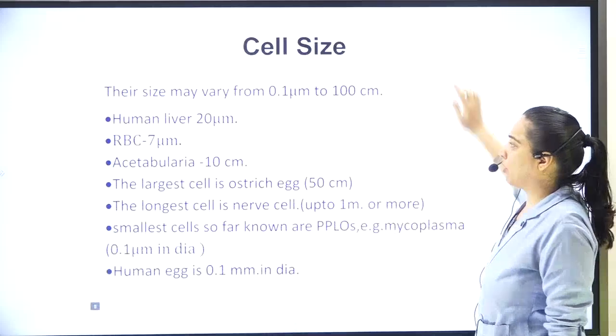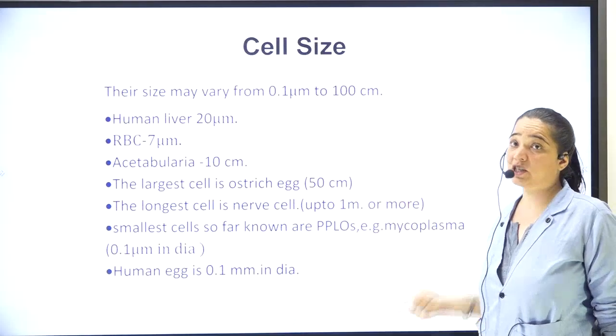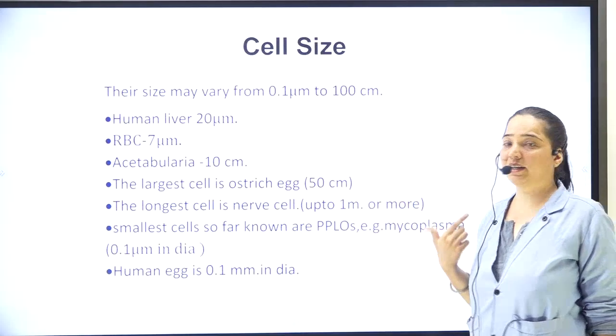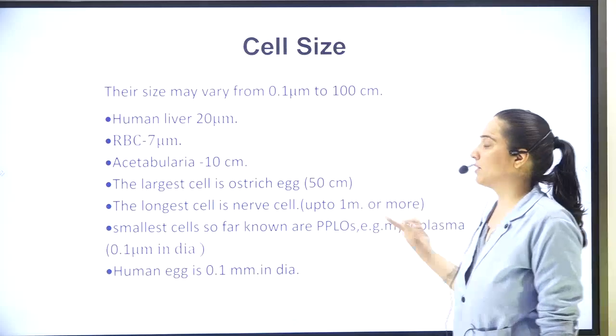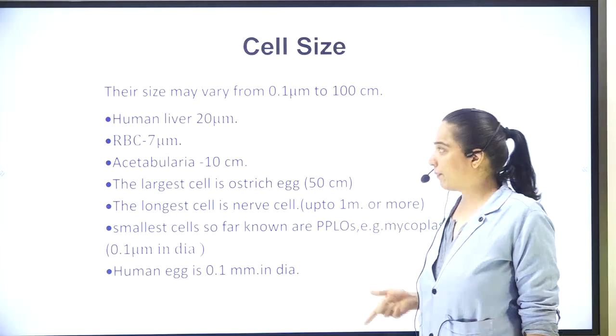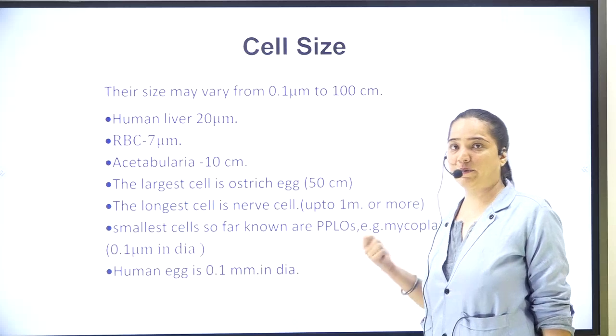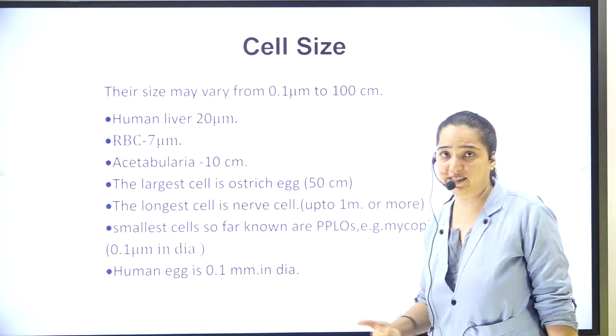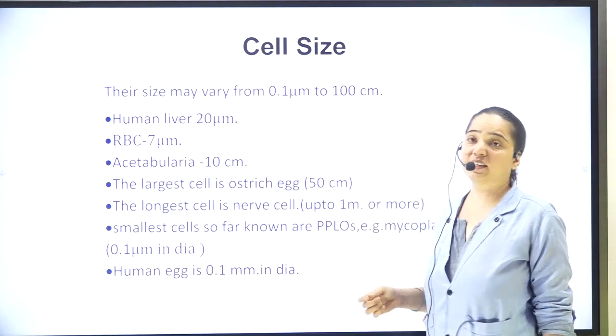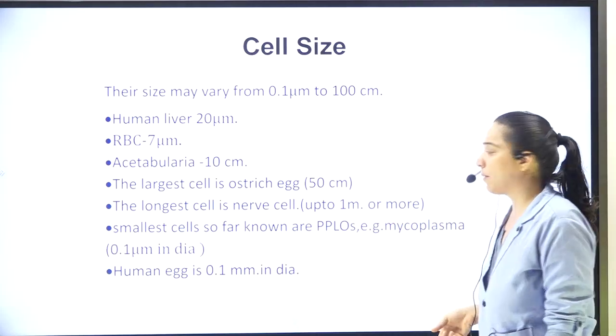Let's move further to cell size. These are the things which you have to keep at the tip of your tongue. That means you have to memorize. If it's a human liver cell, it's 20 micrometer. If it's an RBC, then it's 7 micrometer. If it's Acetabularia, then it's 10 centimeter. The largest cell, that is the egg cell of the ostrich, is about 50 centimeter.